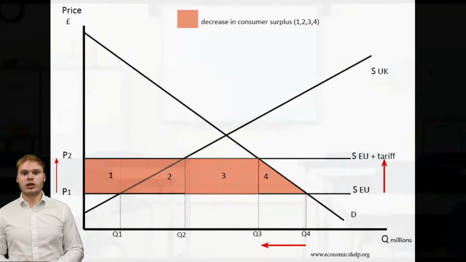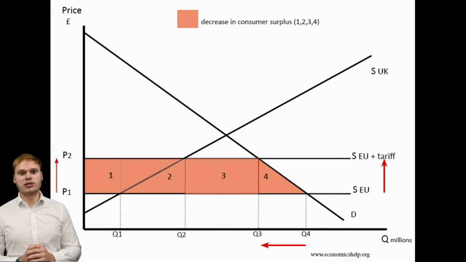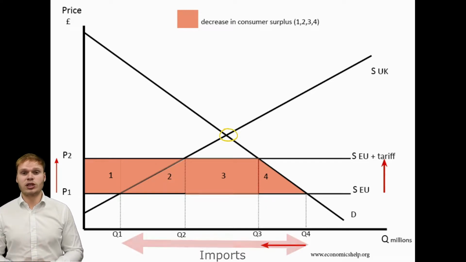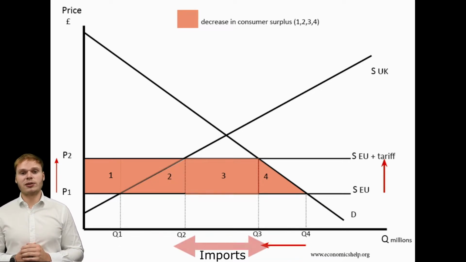So what we get is we're at the price of EU. So the UK is in the EU. What is the effect of the UK leaving the EU? Well, we move to this new price, PEU plus T. It's important to note that we are below the demand and supply equilibrium, which means that we're net importers. So from moving from PEU to PEU plus T, it means our imports reduce.